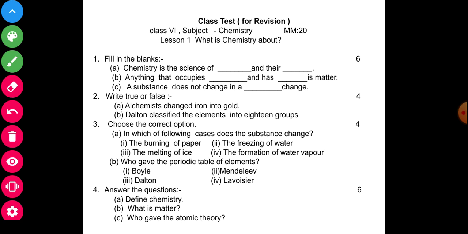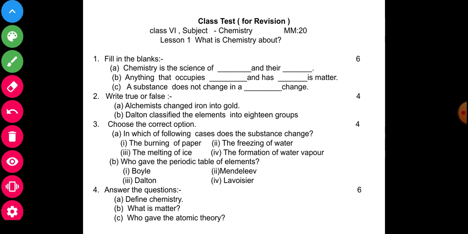Question number 3, choose the correct options. Subpart A: in which of the following cases does the substance change? Four answers are here, please select and mark it. First, the burning of paper. Second, freezing of water. Third, the melting of ice. And fourth, the formation of water vapor. You will mark which answer is correct for this question.